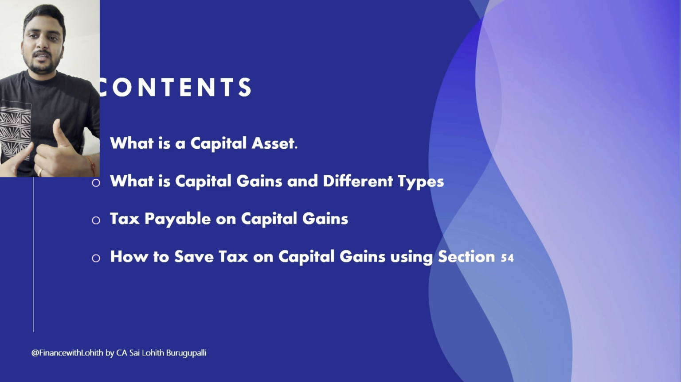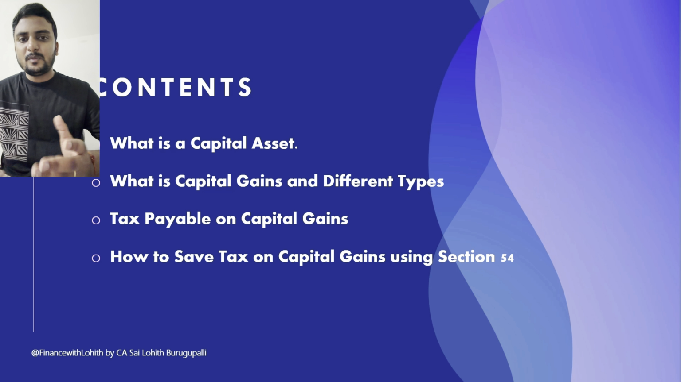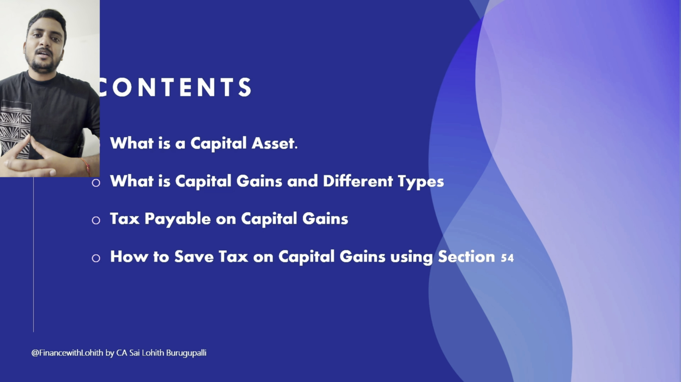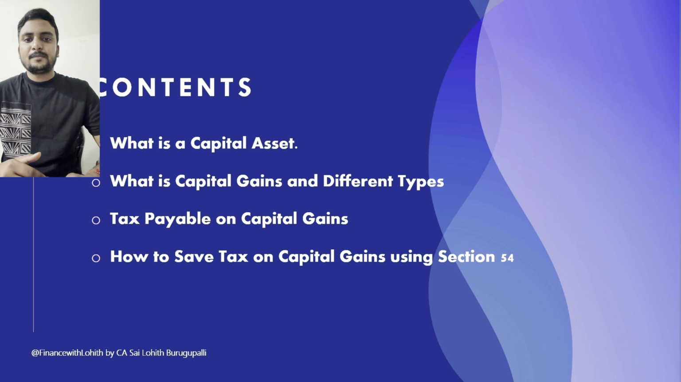First, we'll be understanding what a capital asset is. Second, we'll be discussing what a capital gain is and the different types of capital gains. Third, we'll be discussing the different tax rates applicable on each type of capital gain. And finally, we'll be discussing how to save tax on capital gains.